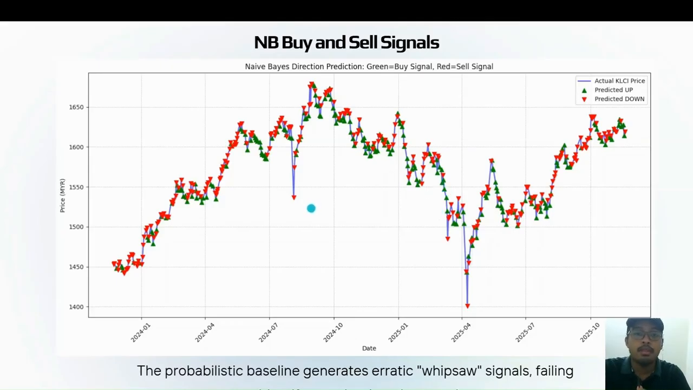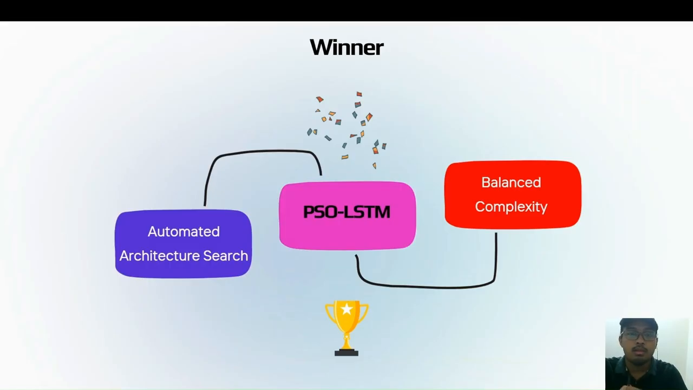So this confirms that for volatile financial data like this one, simple probabilistic models like naive Bayes cannot compete with deep learning approaches like LSTM or even decision tree. So finally, as is obvious and evident, the winner out of all models is PSO LSTM. The superior performance of the PSO LSTM is because of two key factors. The first one is automated architecture search.